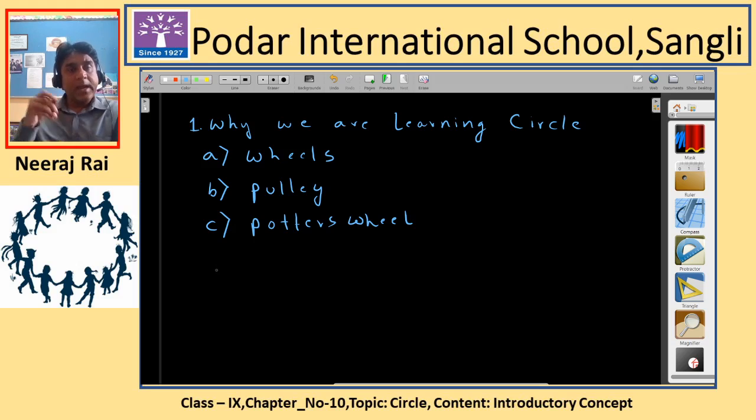To understand this circular motion or the functioning of devices which are circular in nature, you should know circle properly. Once you know circle properly, you will be able to analyze in a much deeper sense the functioning of those wheels or pulleys, or some engineering devices we use in appliances. So you will have a better understanding, and that is the reason why we are learning circle.